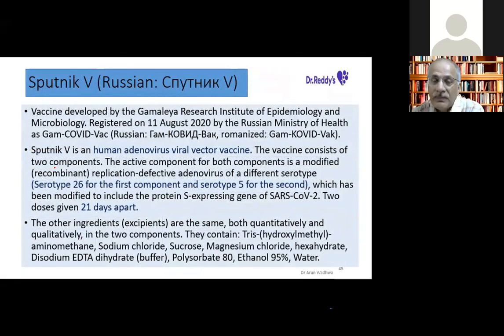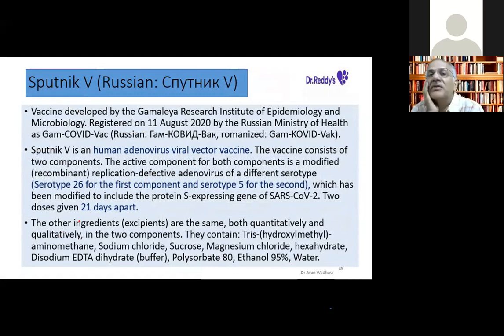And the next vaccine in the pipeline is Sputnik V. When you write V in Roman letters, it is the vaccine. When you write 5 in our Arabic style, it becomes the satellite launcher, the satellite. V also stands for the vaccine. So it's a good terminology they've developed. It is developed by the Gamaleya Research Institute, and it was licensed in August 2020. It's a human adenovirus viral vector vaccine.